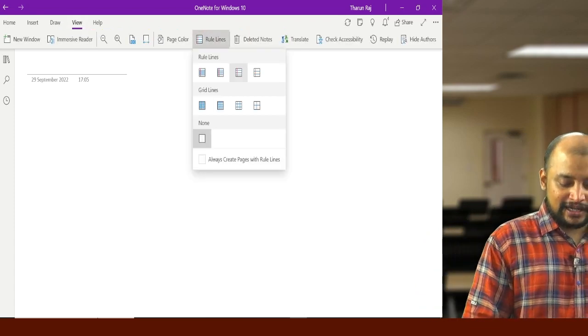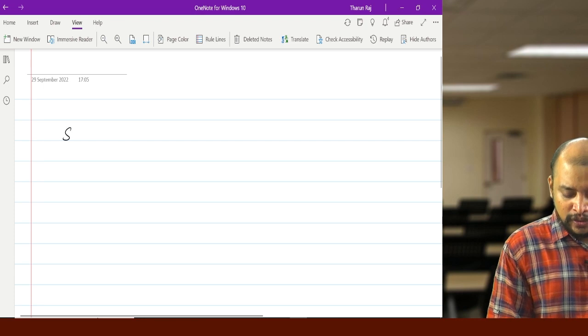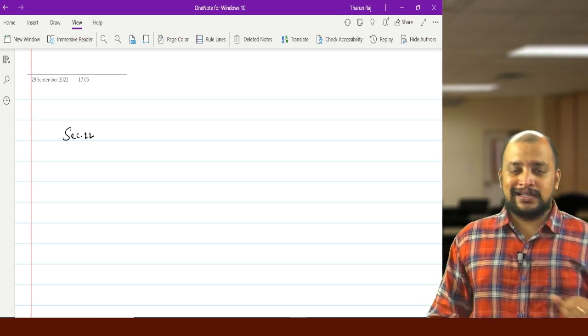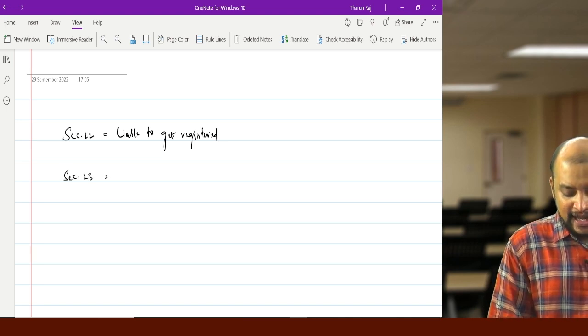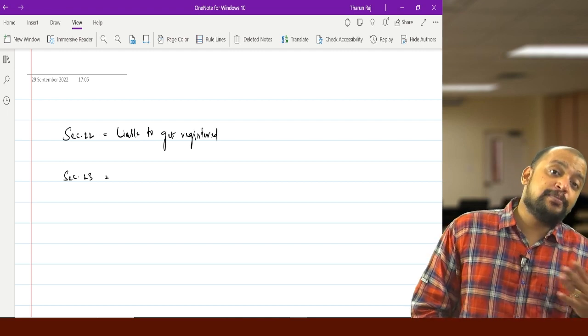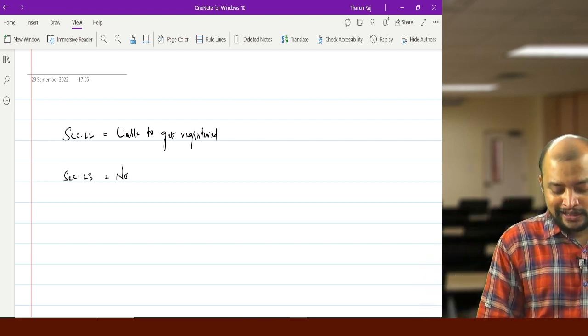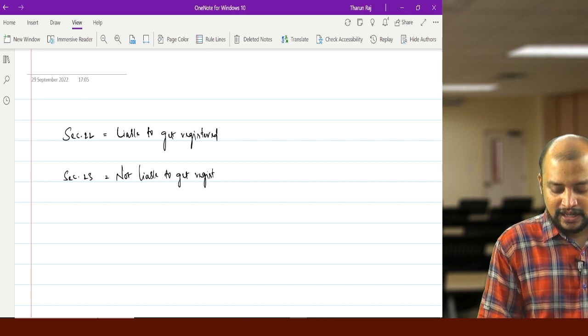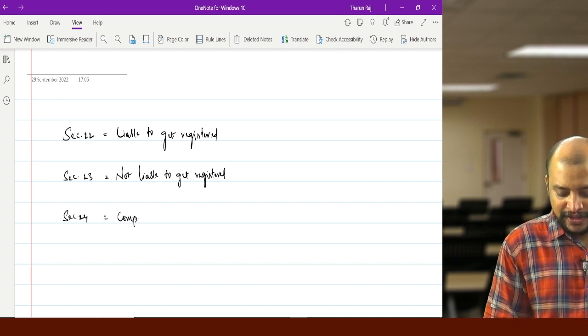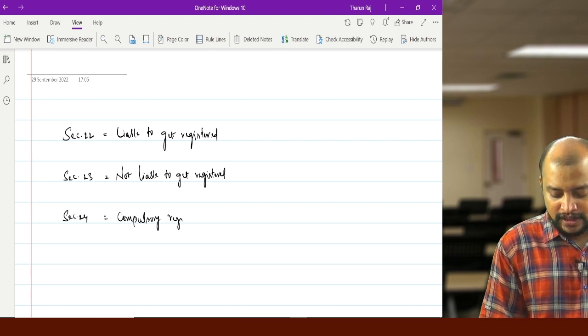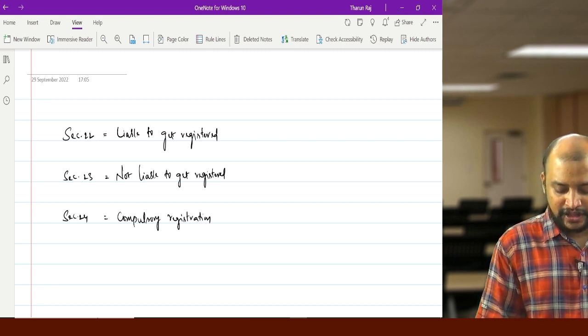Section 22 deals with who is liable to get registered, whereas section 23 is exemption from registration, that is, who are not liable to get registered. Section 24 is compulsory registration.